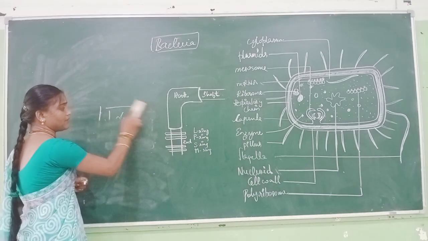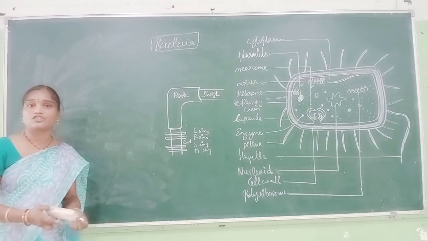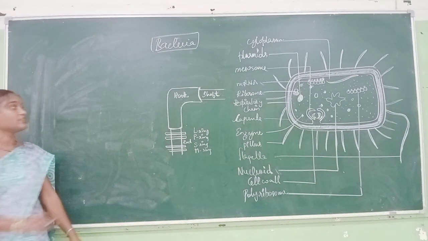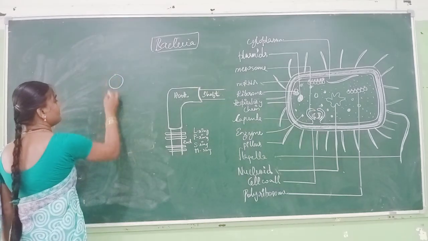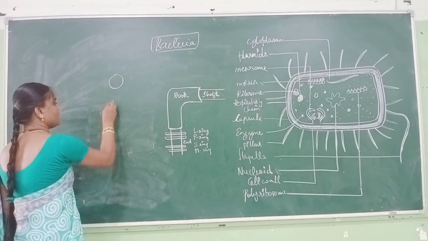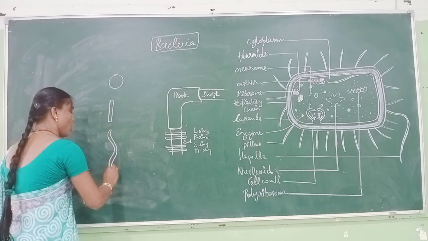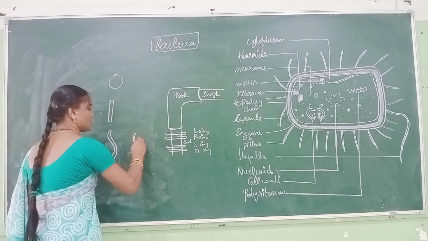These bacteria are arranged in different structures. They may be spherical in shape, rod shape, spiral shape, or comma shape.